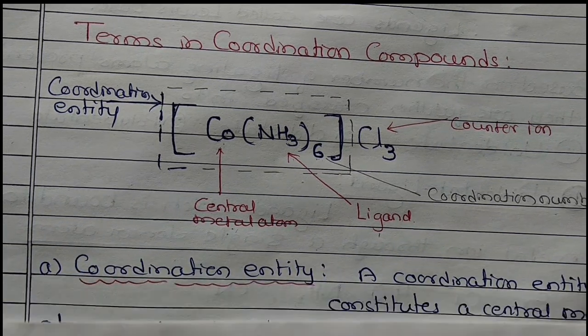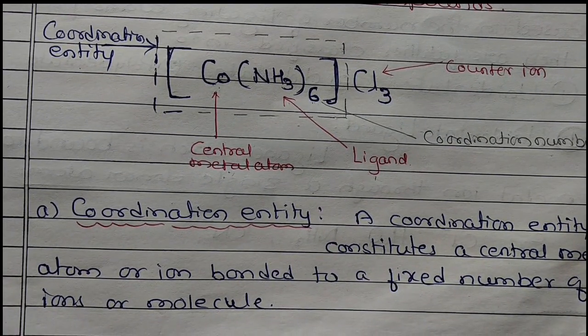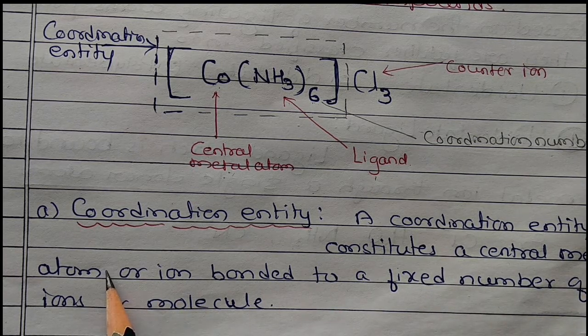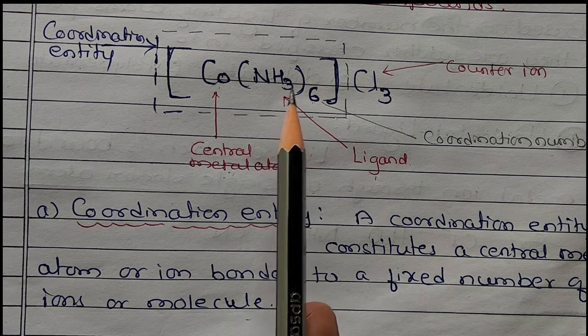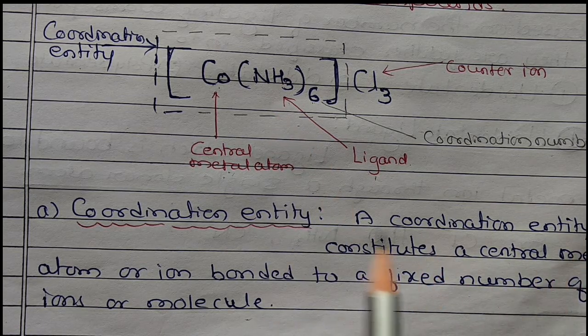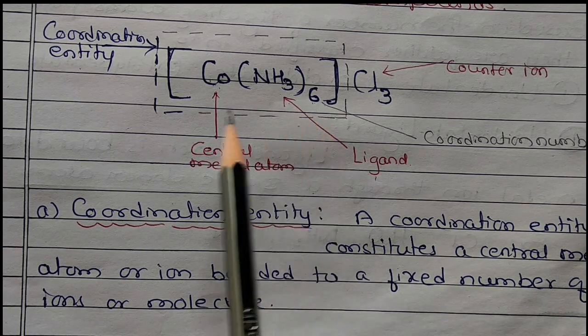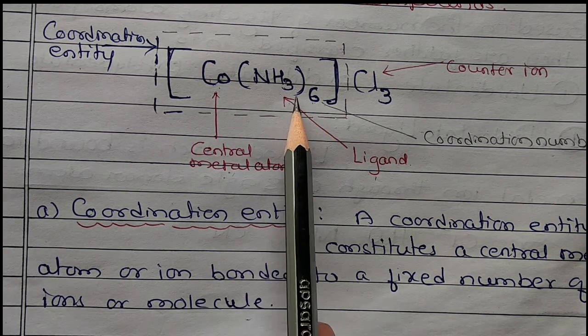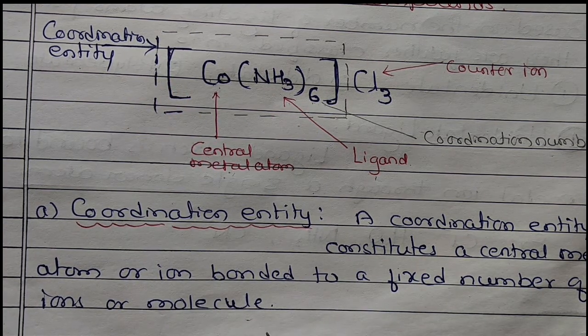First is the coordination entity. A coordination entity constitutes a central metal atom or ion bonded to a fixed number of ions or molecules. So what is a coordination entity? It is nothing but a central metal atom bonded to a fixed number of ions or molecules. So this entire term is called a coordination entity.